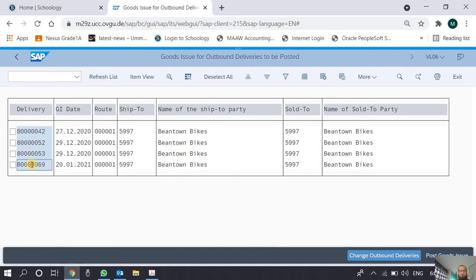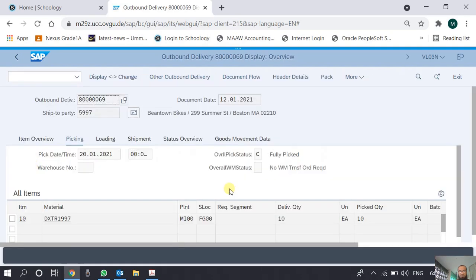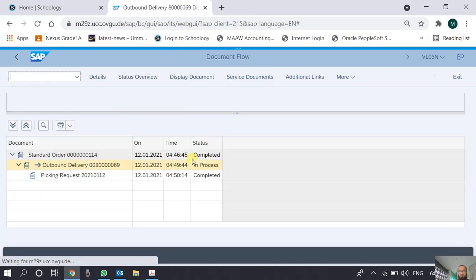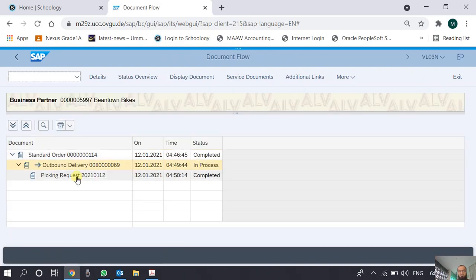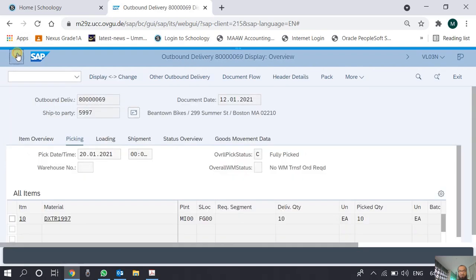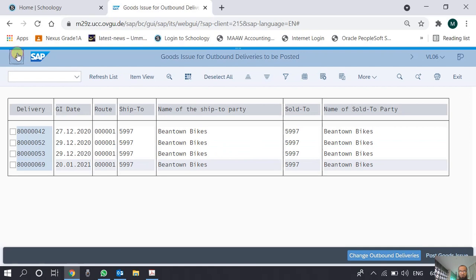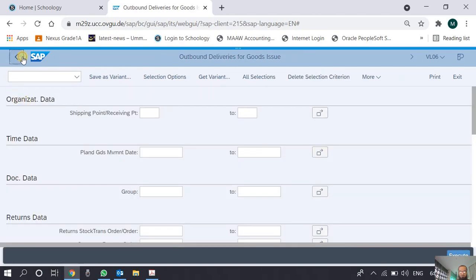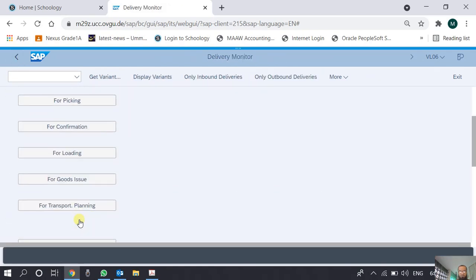Let's call one of them, and if we call the document flow, you see that the picking has been done, so it is now waiting for the goods issue. The next step in the sales and distribution cycle is the goods issue. Through this branch of the report, due for goods issue, we just have a list of all the DOs which are due for goods issue.